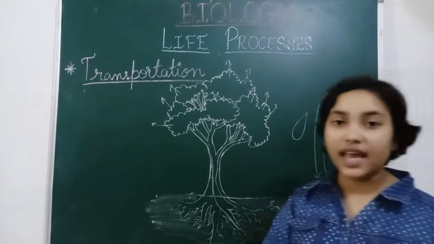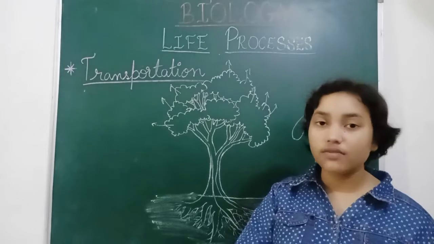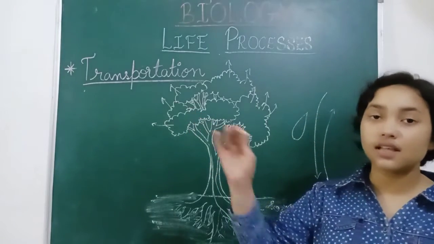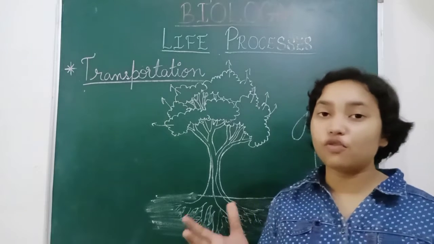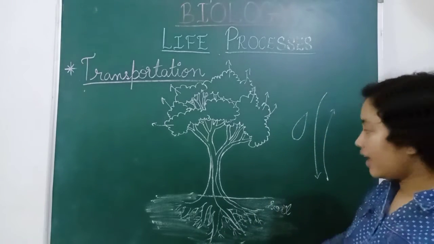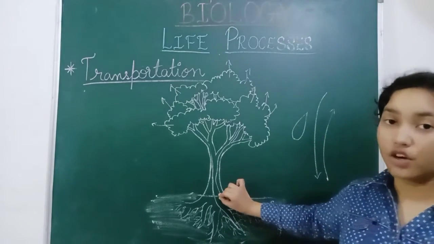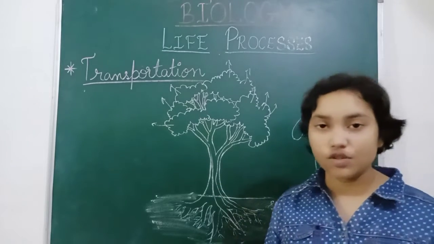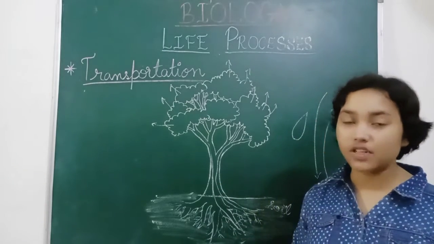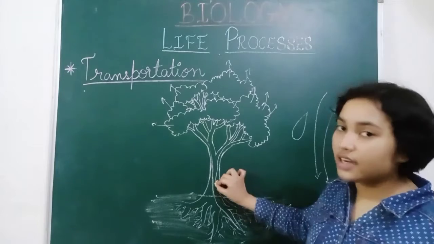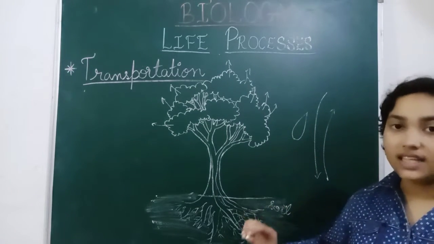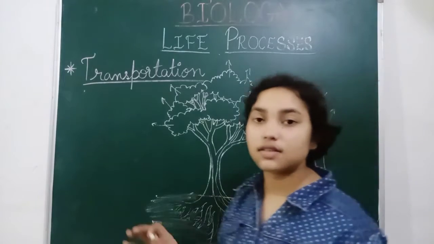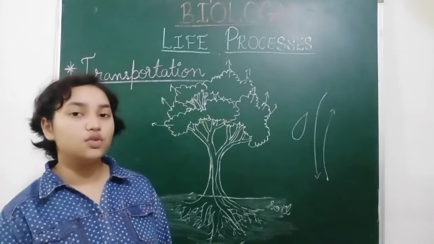So to carry water from downwards to upwards, we require a high amount of pressure to be exerted, and this pressure is exerted by the root tissues and root xylem tissues, and it is carried to other xylem tissues of the plants, and finally they reach the other parts of the plant and the leaves.